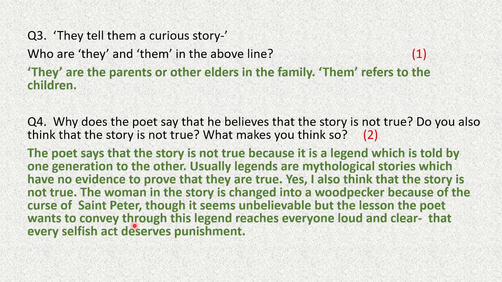Question number 3. They tell them a curious story. Who are they and them in the above line? They are the parents or the elders in the family and them refers to the children. 4th, why does the poet say that he believes that the story is not true? Do you also think that the story is not true? What makes you think so?